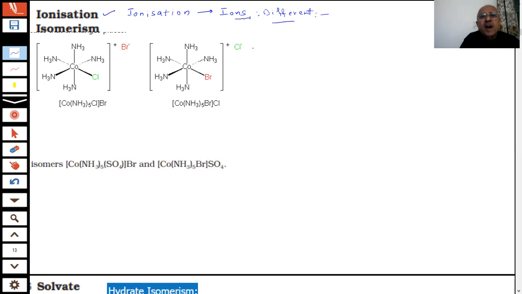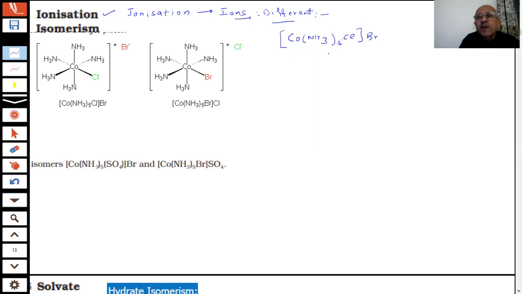For example, students, I am writing a cobalt complex with NH3. When we do examples and questions, then we learn more. That is our experience. The definition is only a definition, but with examples it becomes more clear.